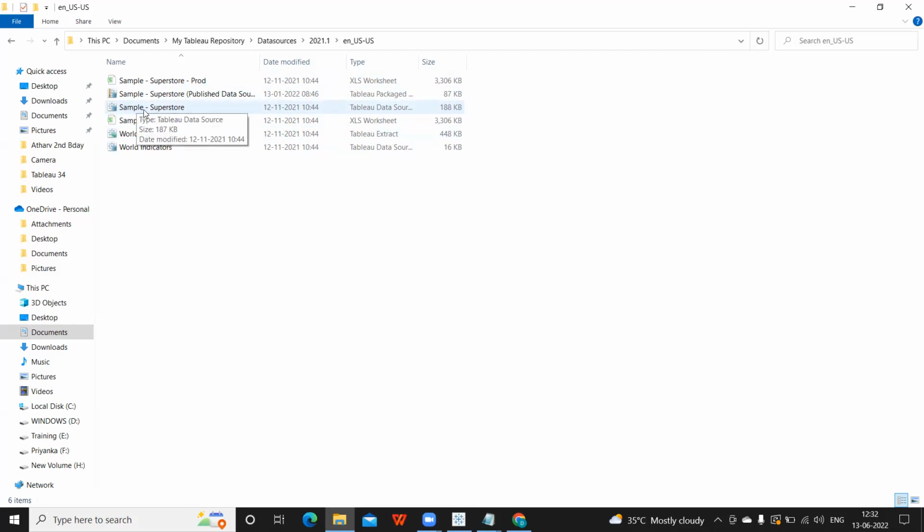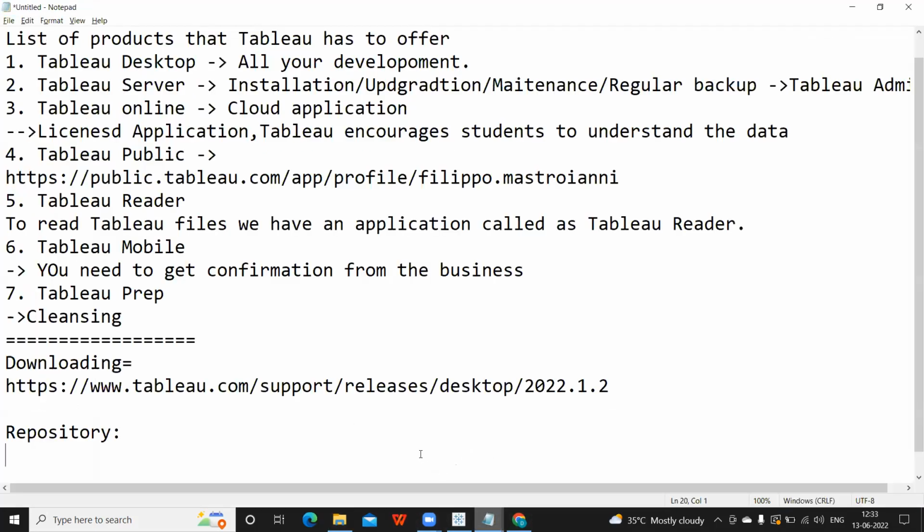So as a starting point, you can work on this as much as possible. Try to implement every scenario that you are working on this data set, that you get hands on. Once you become comfortable on this data set, then you can try to explore or practice using different data sets, so that you can get awareness on different data, or maybe to understand different data. Okay, so that will also help you. So that is about data sources here, or repository.